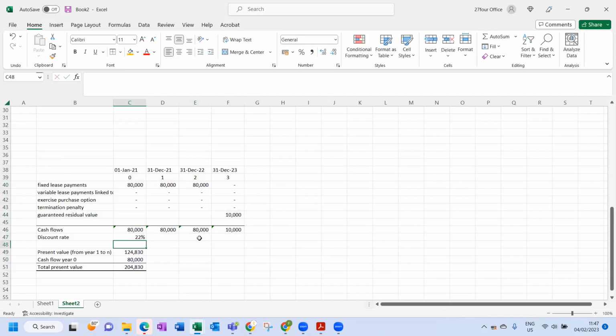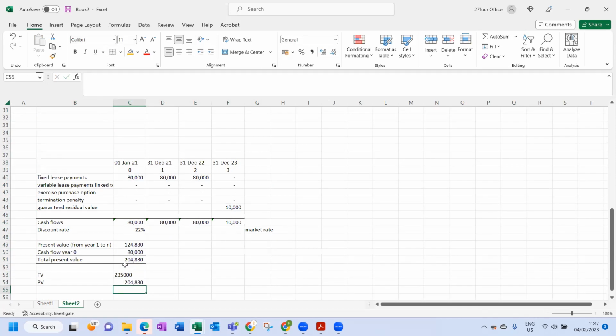My comment over here is going to be market rate. So what is the total present value? 220. Okay, so fair value 235, present value 220, and that is going to be that. Okay, happy with that? Nice.